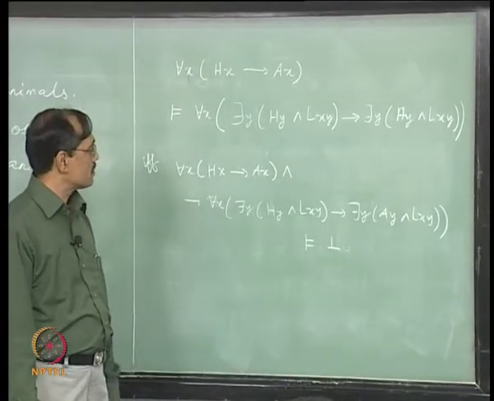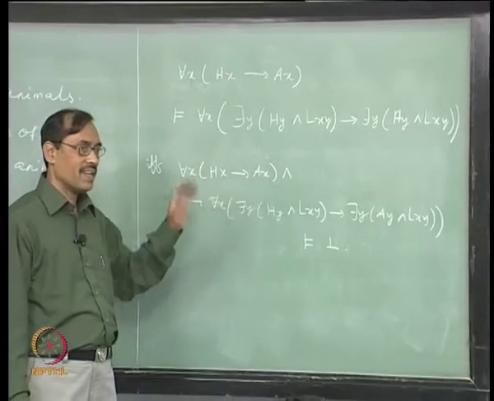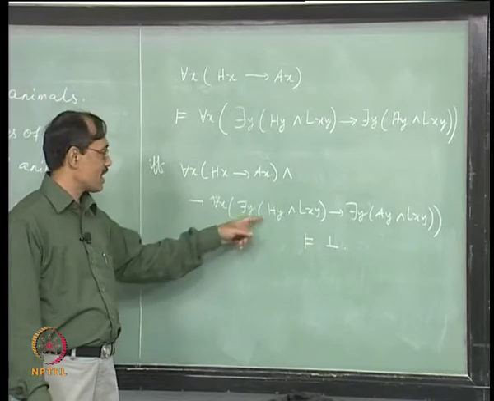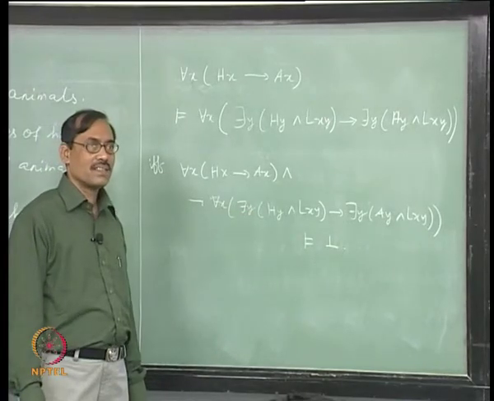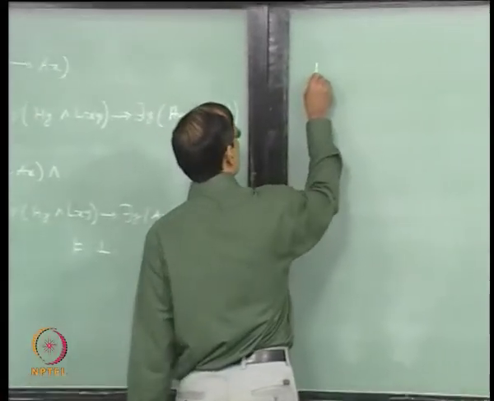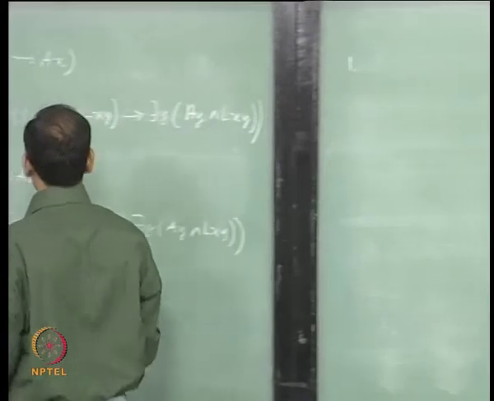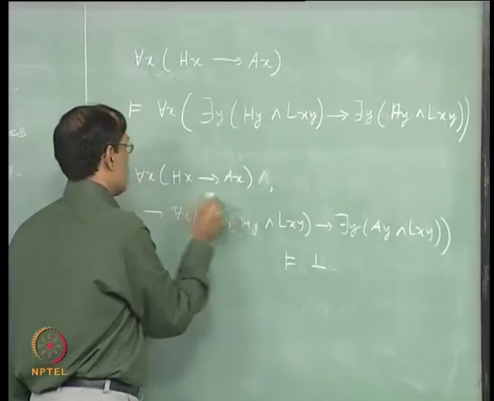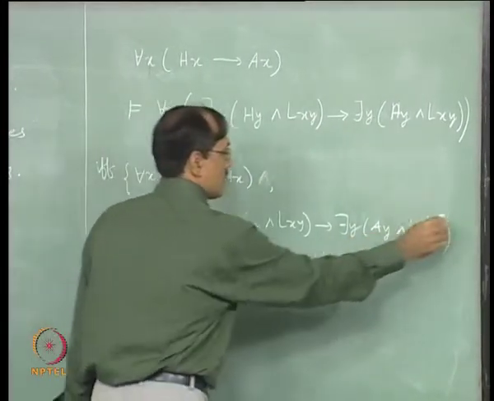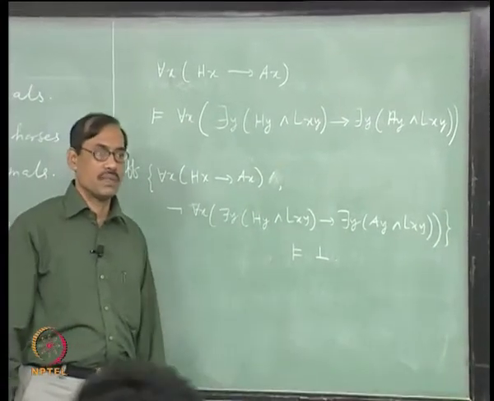Now, where should I start? This one is simpler, I can use hx implies ax anywhere, right. So, let me start with this one, it looks complex. Fine. So, second one let me try. First premise is this. In fact, you can write it also in the form of premise and conclusion this way. Now, you have two premises and one conclusion which is bottom.